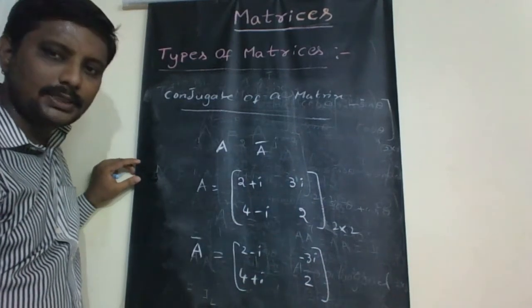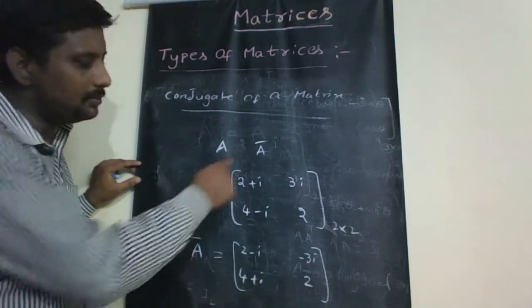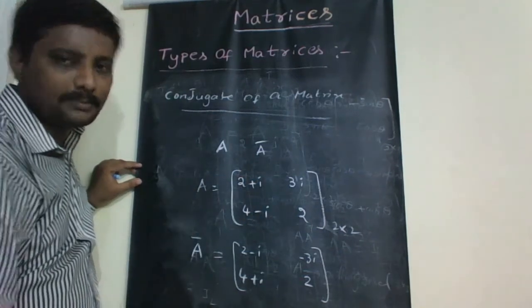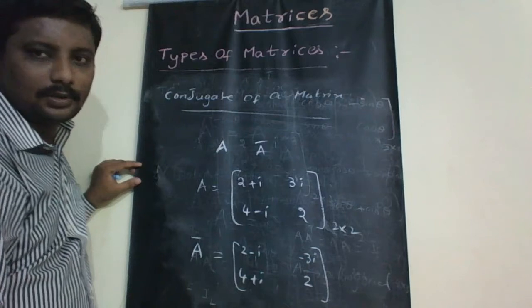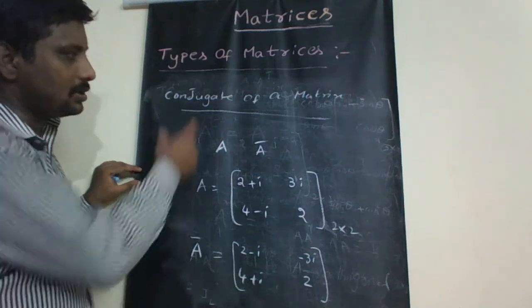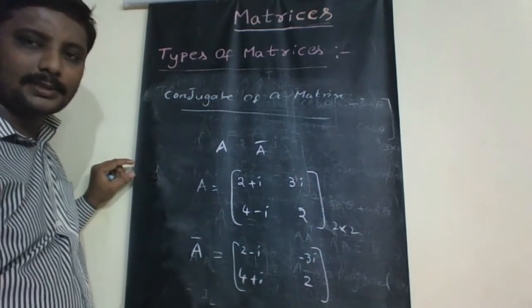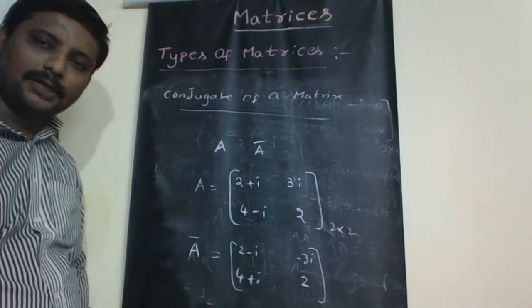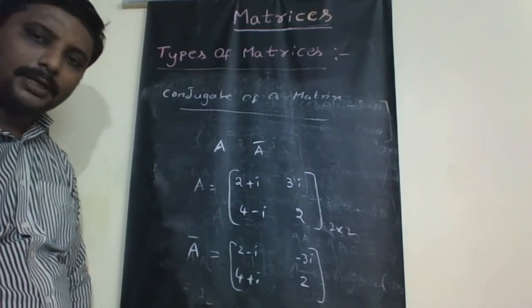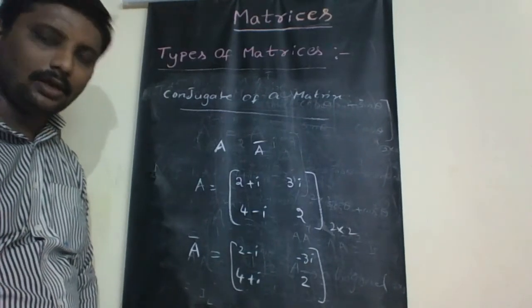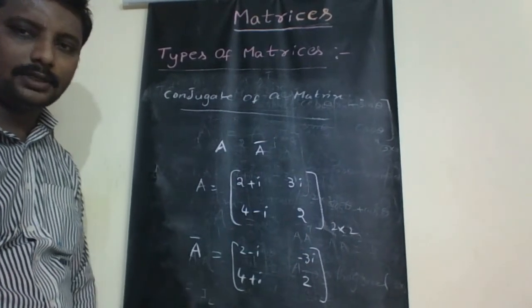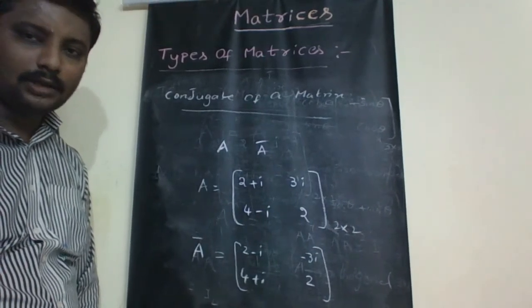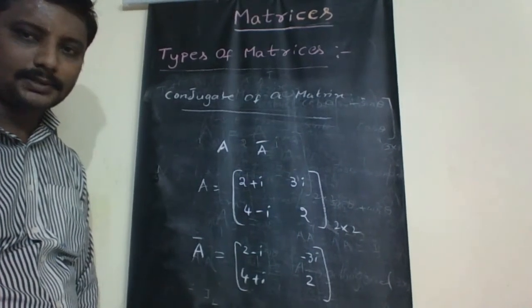So the conjugate of a matrix, denoted A bar, is obtained by taking the conjugate of each element of the complex matrix.